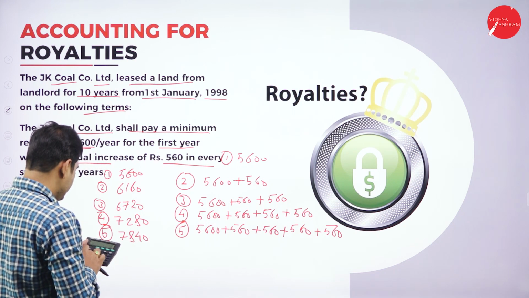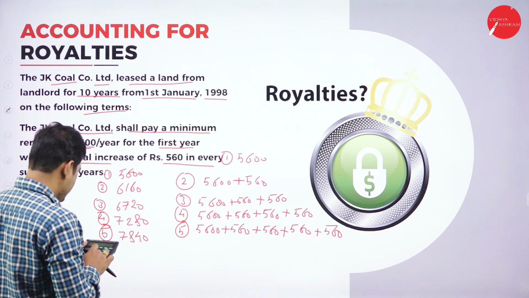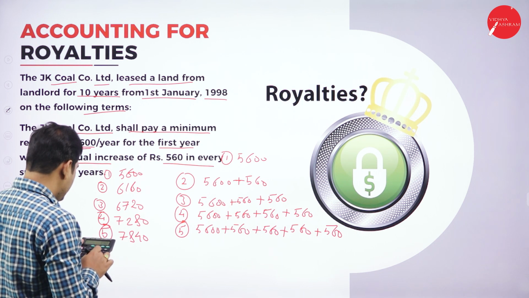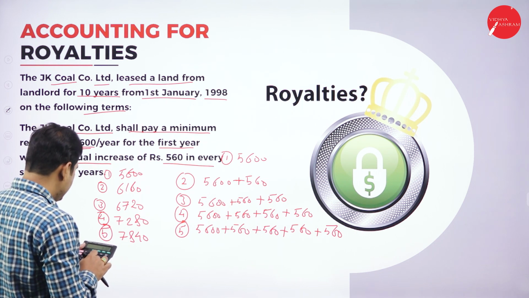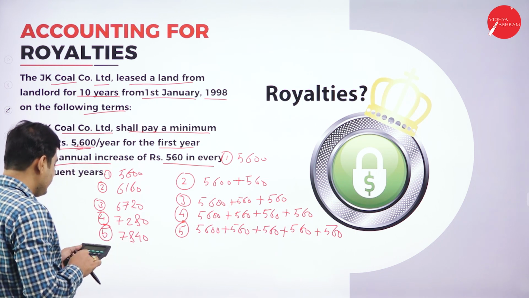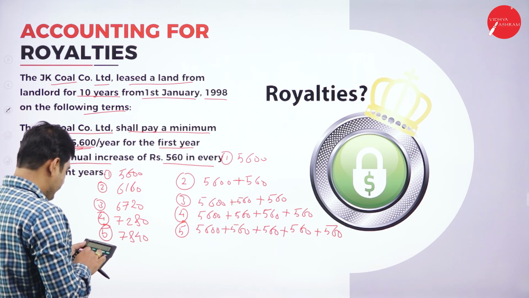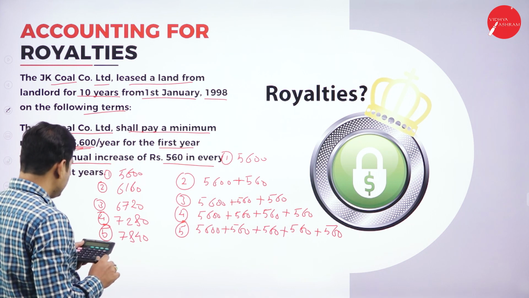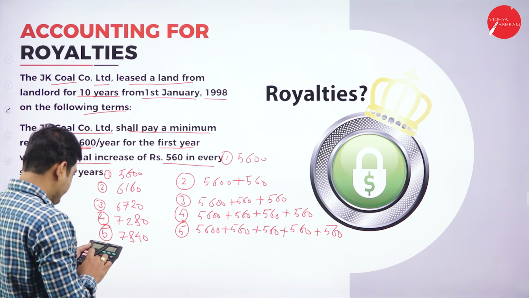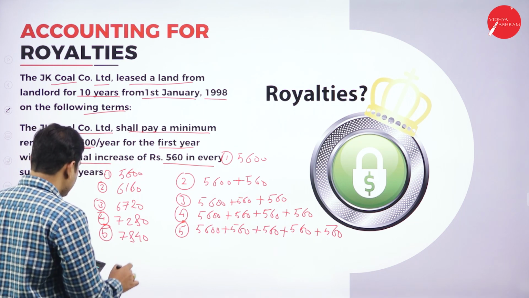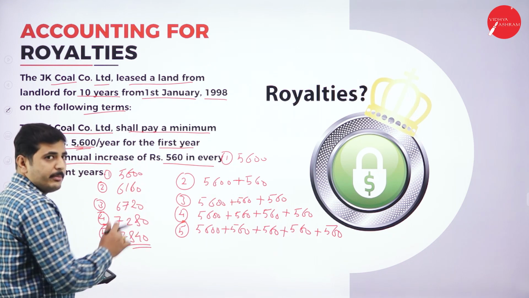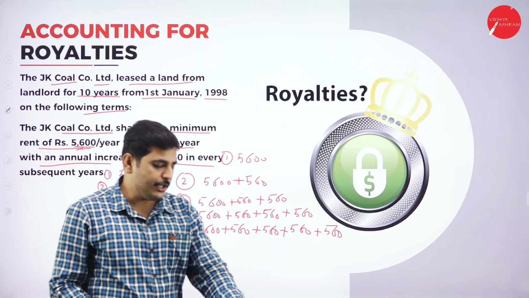So 5,600 plus 560 equals 6,160, plus 560 equals 6,720, plus 560 equals 7,280, plus 560 equals 7,840. This is how the minimum rent keeps on changing.